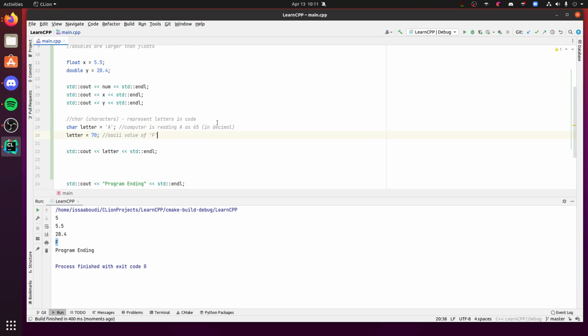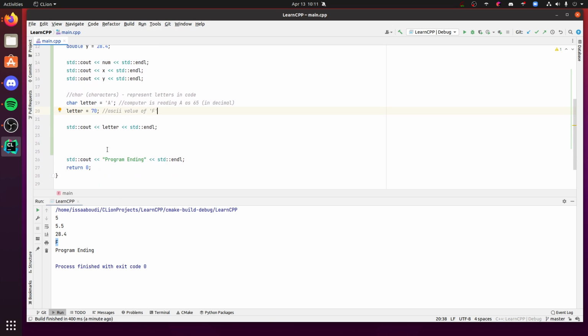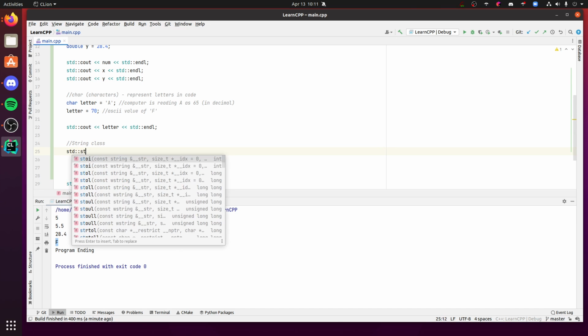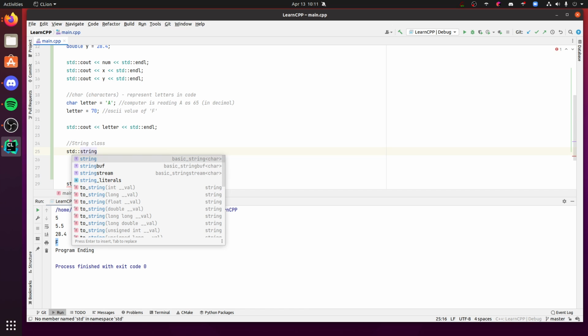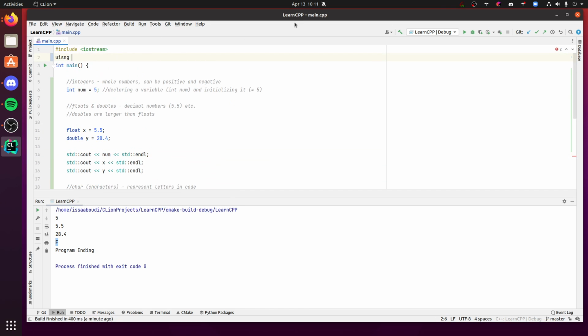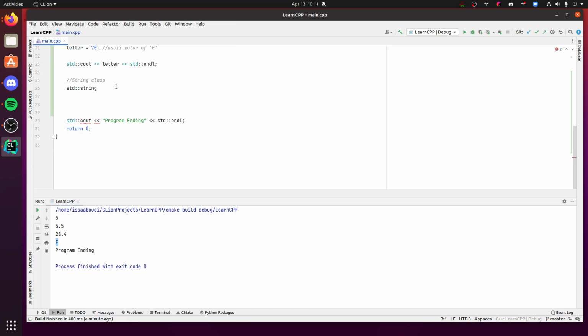So yeah, those are characters, which are pretty nice. They're good for menus. They're good for lots of things. But what about actual text? What about a whole sentence, like here I gave a little sentence, program ending. How do we do that in a variable? Well, in C++, there is something called a string, which is a string class. We'll talk about classes later, don't worry too much about that. It's basically just a variable. It's called std::string. By the way, if you don't want to type std every time, you can also say using namespace std. It's just going to assume that you're always talking about std.